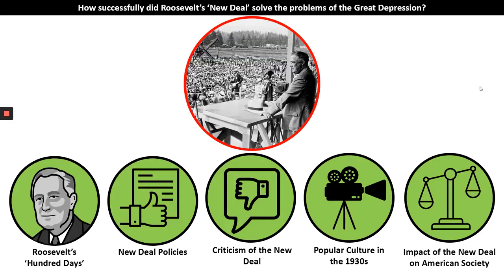There we have it then. So that's the end of the video on Roosevelt's successes of the New Deal policies. We've looked at his 100 days, the initial things he did to start the economy rolling again and to restore the trust of the people. We've looked specifically at the New Deal policies and the alphabet agencies. We've looked more widely at the different criticisms that Roosevelt and his New Deal faced. We've looked at popular culture in the 1930s, the continuing rise of the radio and sports and cinema, and then finally an overall view of the New Deal, that there was some economic recovery, but it was very slow and excluded large groups of American people, including African Americans and other minorities.